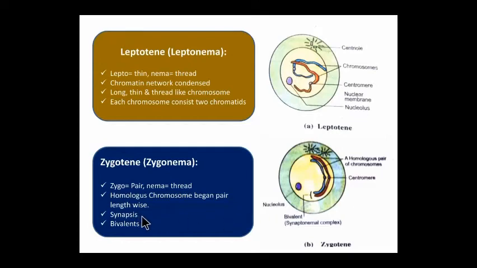Synapsis is taking place in zygotene, and in this phase the bivalent remains as it is. Each chromosome has two chromatids, and that is called a bivalent.